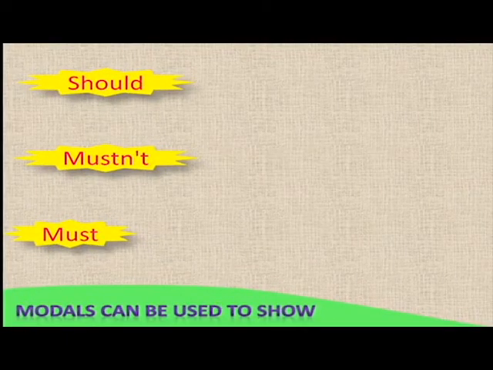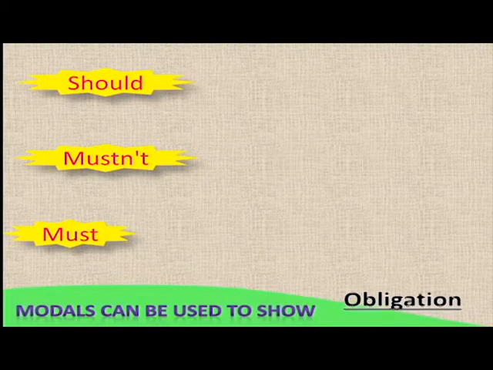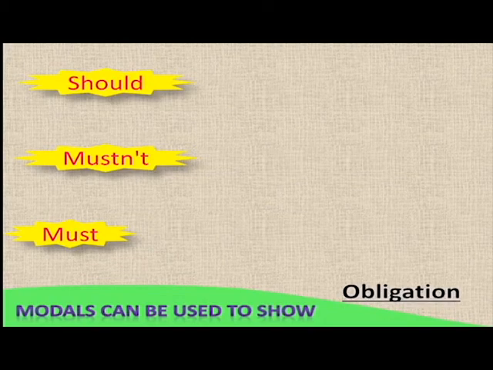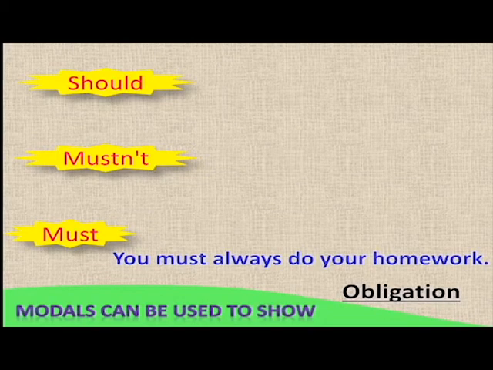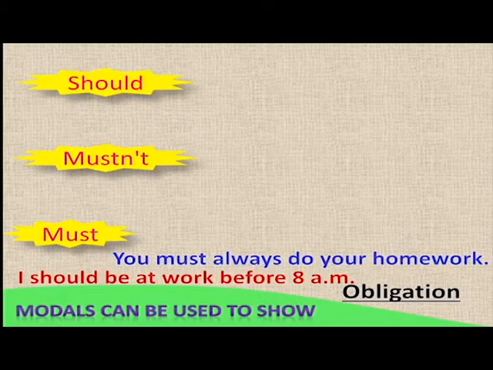Now let's talk about how the other modal auxiliaries or modal verbs are used. For example, modals can be used to show obligation. For example, the modal must: "You must always do your homework." Or one more example, the modal should: "I should be at work before 8 a.m."